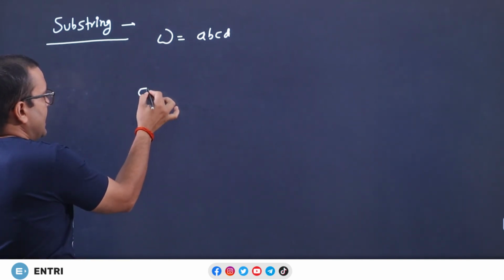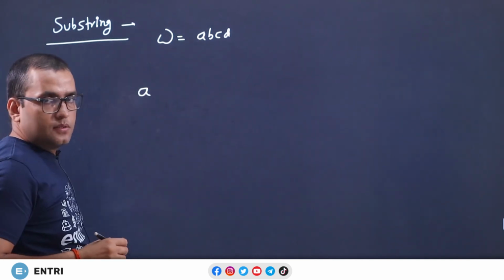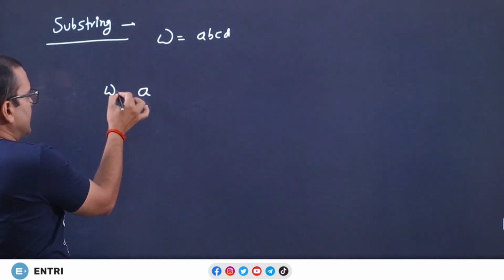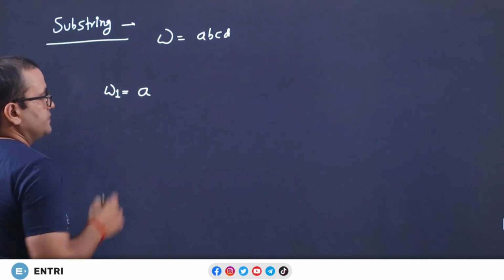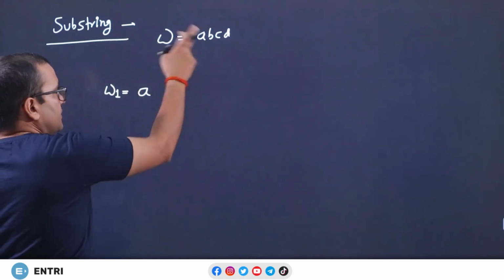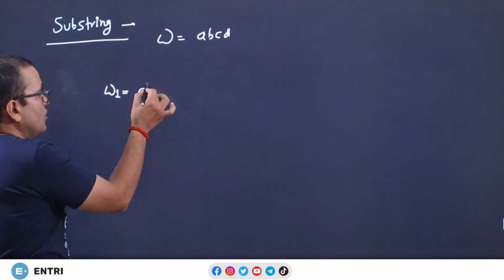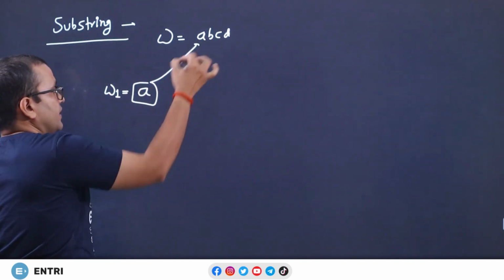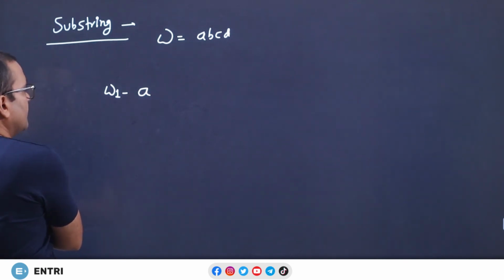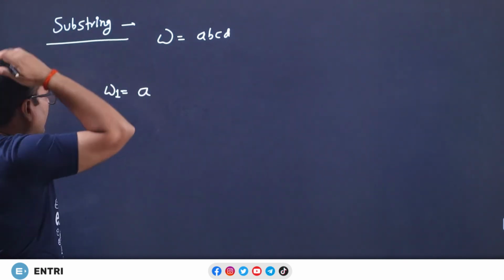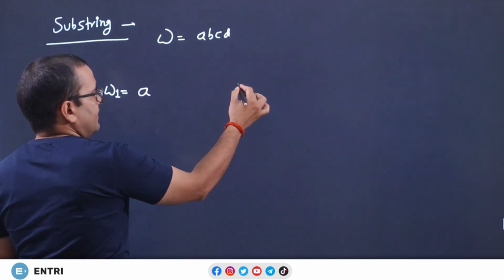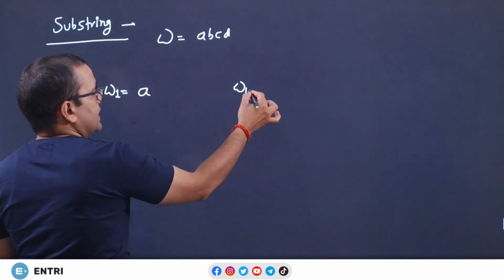Whether A is a substring of ABCD or not. To answer this, you have to check whether whatever you are considering, say I am considering omega 1 as A, is a substring of omega. In other words, A is a substring of ABCD, then you have to locate this A in this string. If you locate that, then it is a substring. So no doubt that omega 1 is a substring of omega, or you can say A is a substring of ABCD.